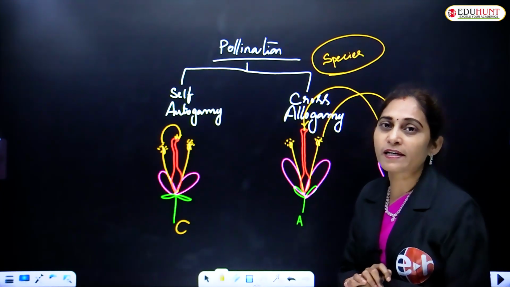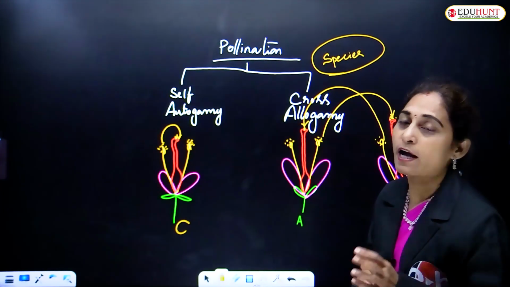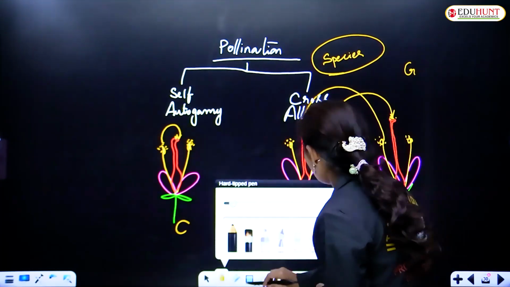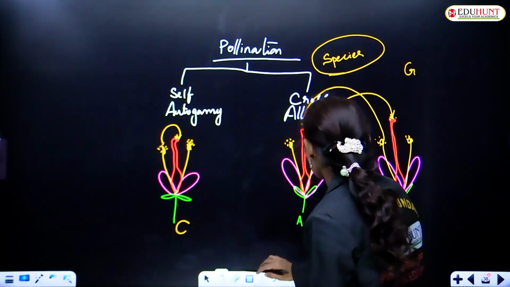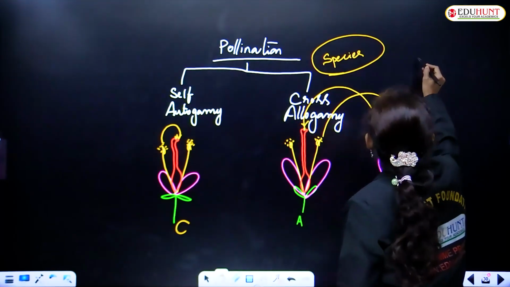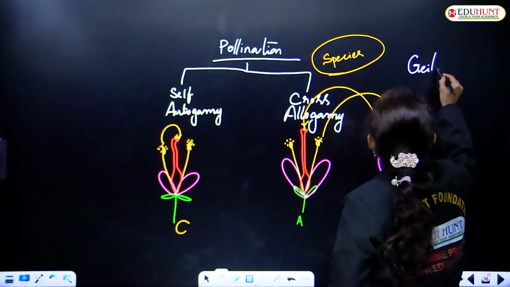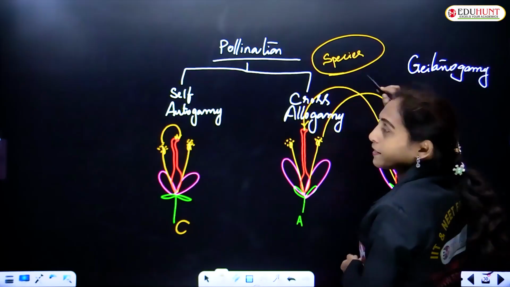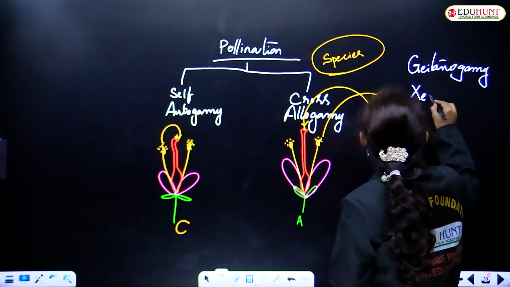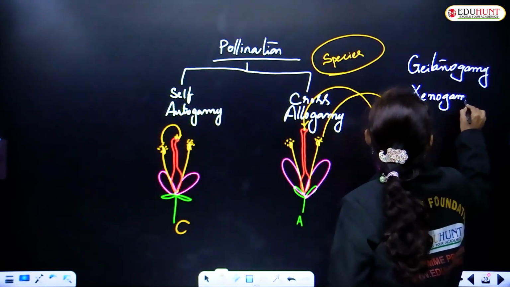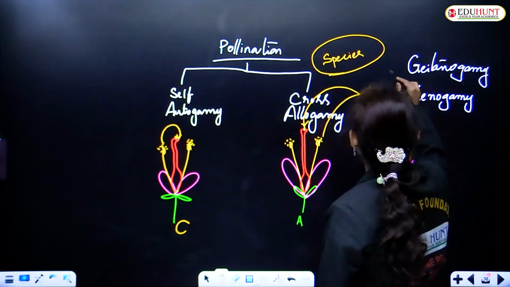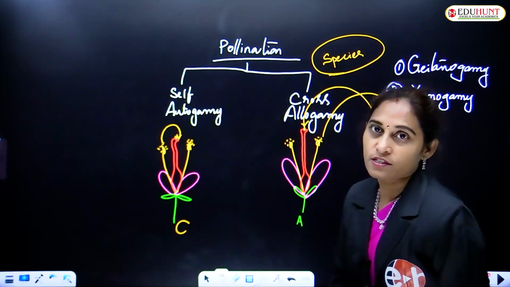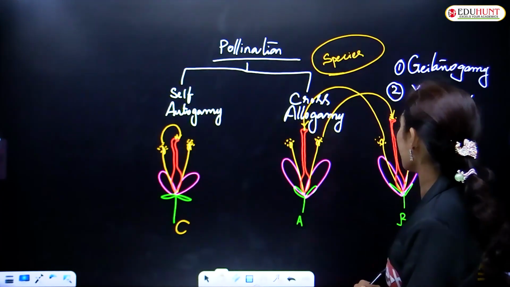Why am I telling so many times? Because cross-pollination is of two types. One is geitonogamy. Second is xenogamy. Geitonogamy, xenogamy. These are the two different cross-pollinations. What is geitonogamy and what is xenogamy?